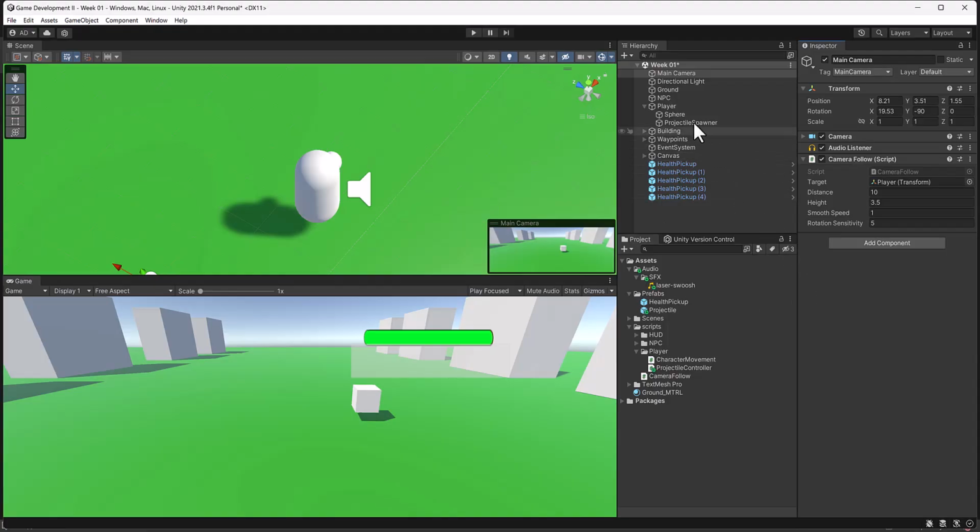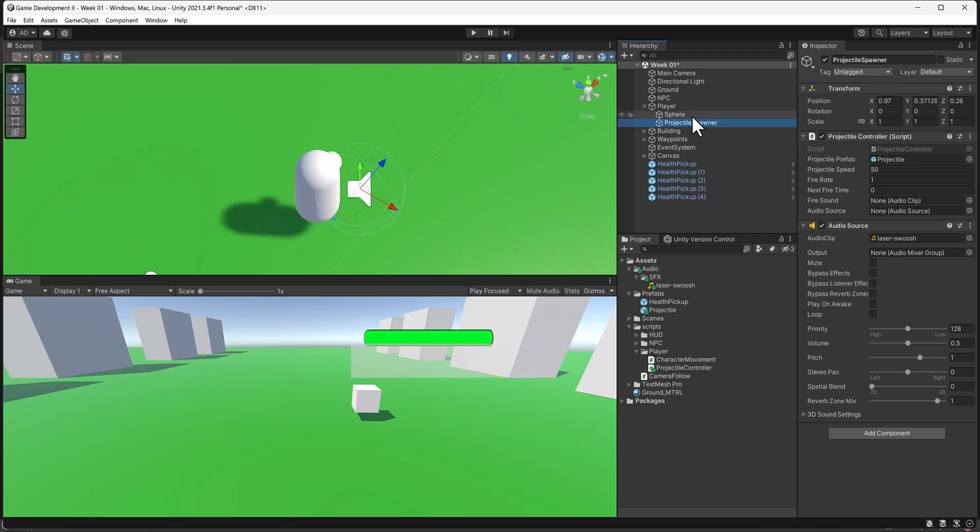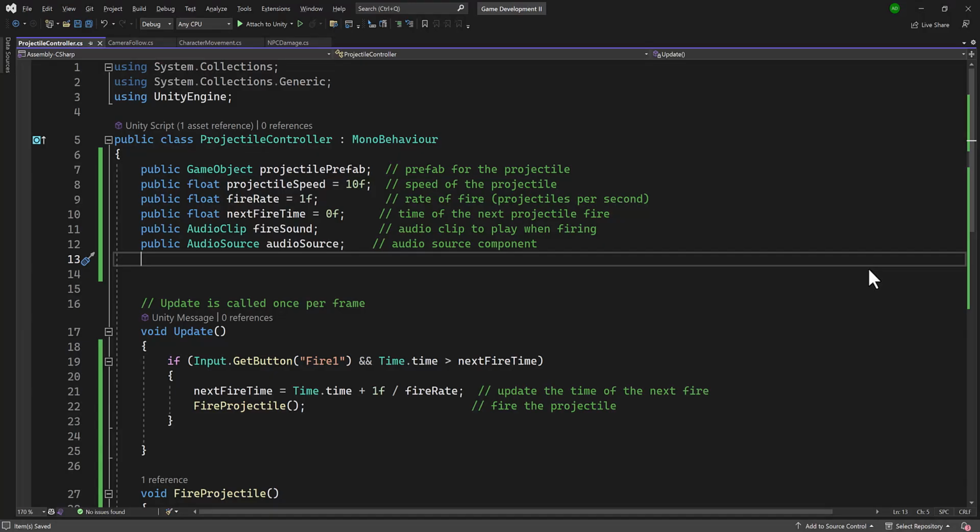All right, so here we are back in Unity. Let's select our projectile spawner, and now you can see that we have a Fire Sound audio clip here. So I'm going to grab that laser swish, drop it in here, and we already have it here, so we can adjust that. Now, I'm not going to grab this audio source and drop it in there. I'm going to go ahead and undo that. I'm going to actually do that through code. So let's save this, and return to Visual Studio.